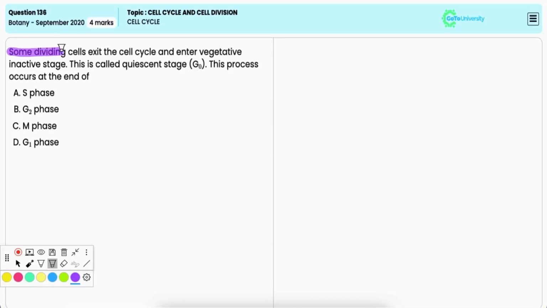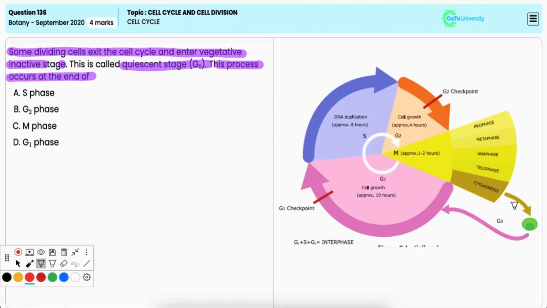Some dividing cells exit the cell cycle and enter a vegetative inactive stage, which is called the quiescent stage, that is G0. And you have to identify this process occurs at the end of which phase. Now, the process where some dividing cells exit the cell cycle and enter a vegetative inactive stage, that is G0, occurs at the end of M phase and the beginning of the G1 phase.